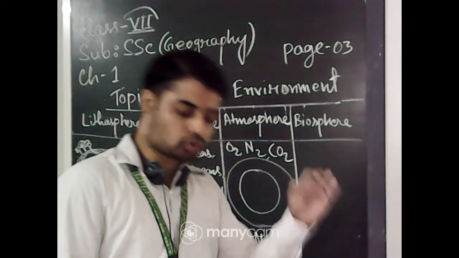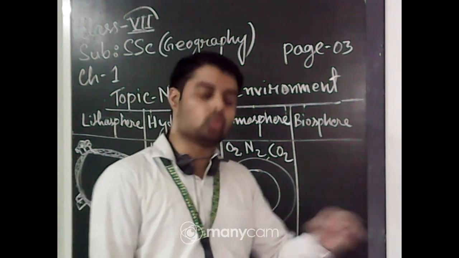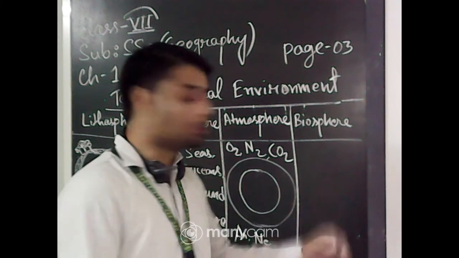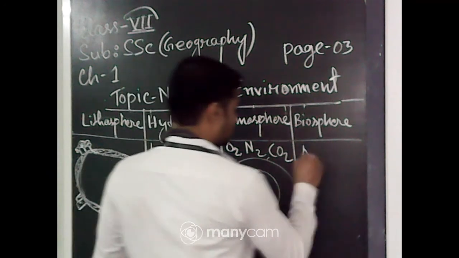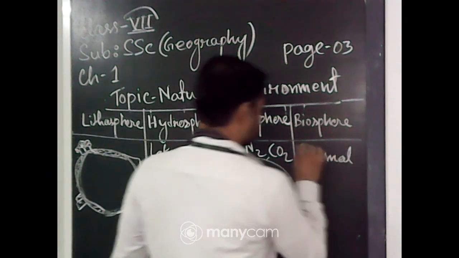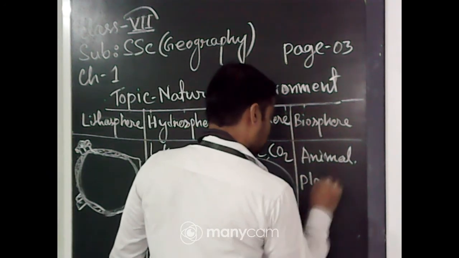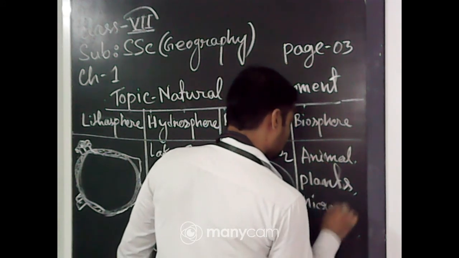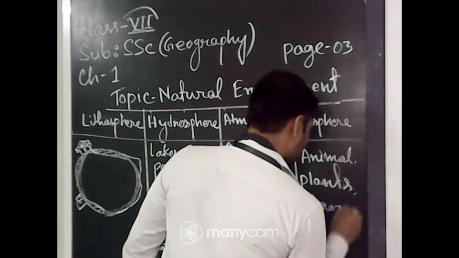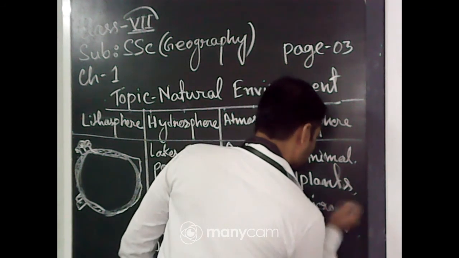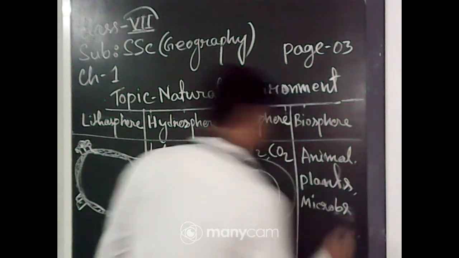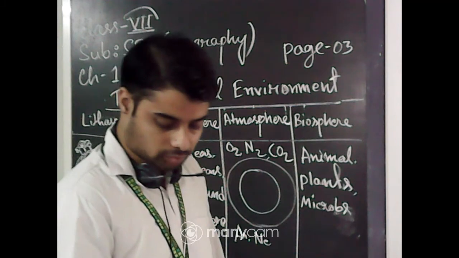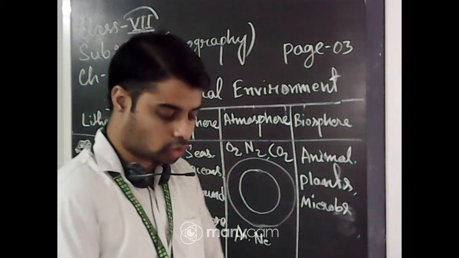It is a narrow zone of the earth where land, water and air interact with each other to support life. Microbes in short. So all these are part of the biosphere. I think you have understood the different domains of the earth.